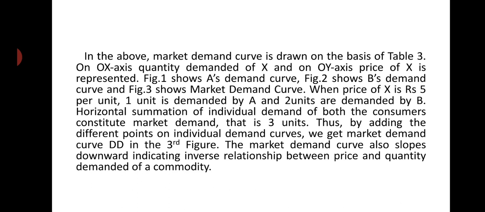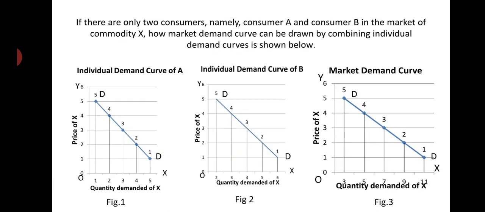What is demanded by A at a particular price, and at that price what is demanded by B, when we add A's demand plus B's demand, naturally it gives us market demand. So market demand is 3 units, which is 1 plus 2. Thus, by adding the different points on individual demand curves, we get the market demand curve DD in the third figure. DD, the blue line, represents the market demand curve.